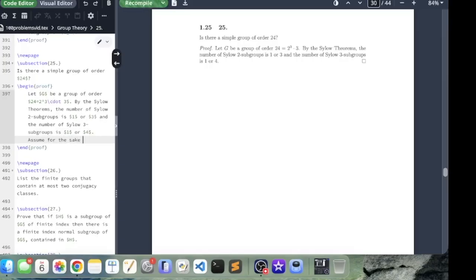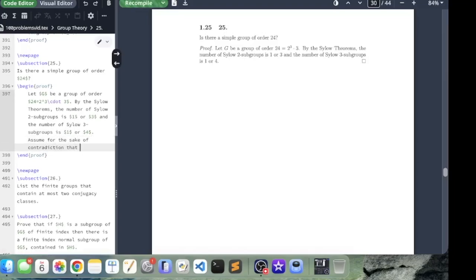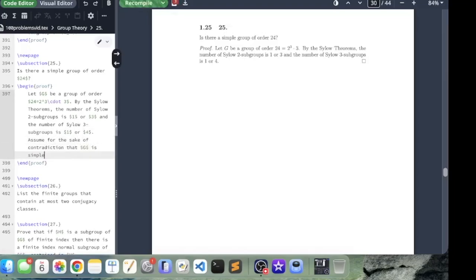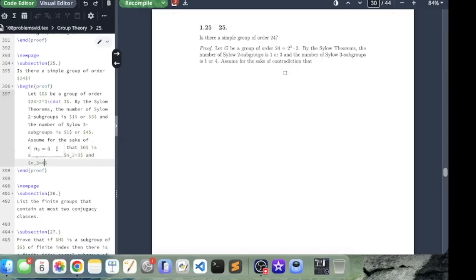Assume for the sake of contradiction that G is simple. Then the number of Sylow 2 subgroups is 3, and the number of Sylow 3 subgroups is 4.